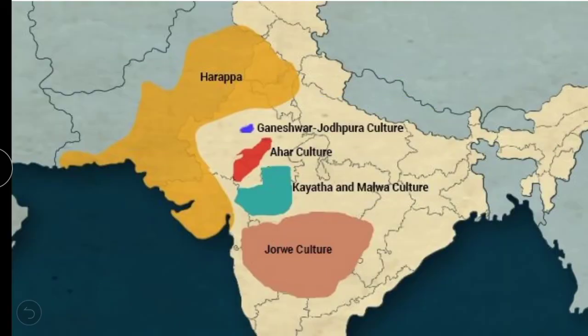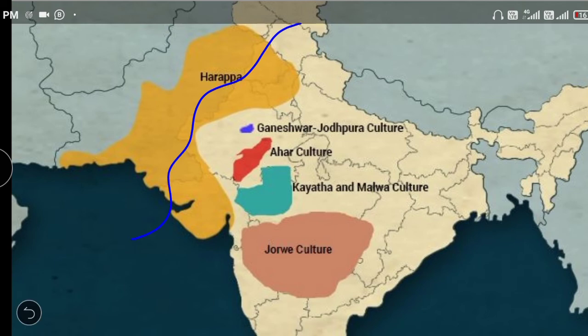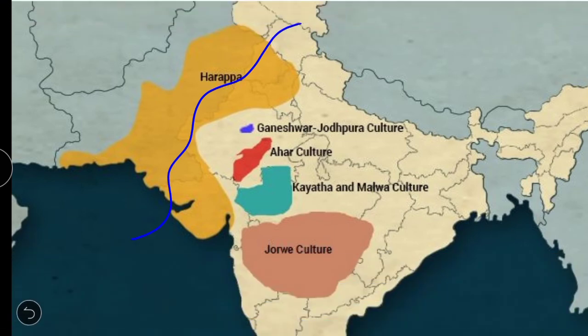Now these are the important sites on the India map where you can easily see. See, this is the Harappa culture, the Indus Valley civilization, right? Here the Indus river flows. The people who used to live along this Indus river are called Indus people, and the civilization around here is known as the Indus Valley civilization. We'll look into this in the next video. So what is the Indus civilization about?